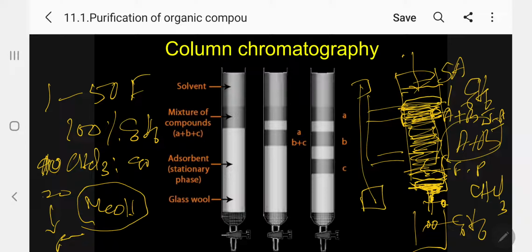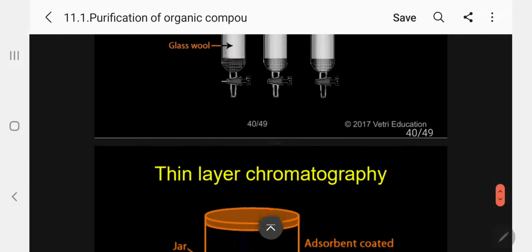But if they are colored solids, you can see from the test tube itself, the solid will be there. If it is a liquid, you can see the color. Suppose it is colorless, then there is a problem. In that case, we have to get the help of thin layer chromatography to identify. Kindly follow. This is the technique used under column chromatography to separate two solids, two liquids, or a solid and a liquid.